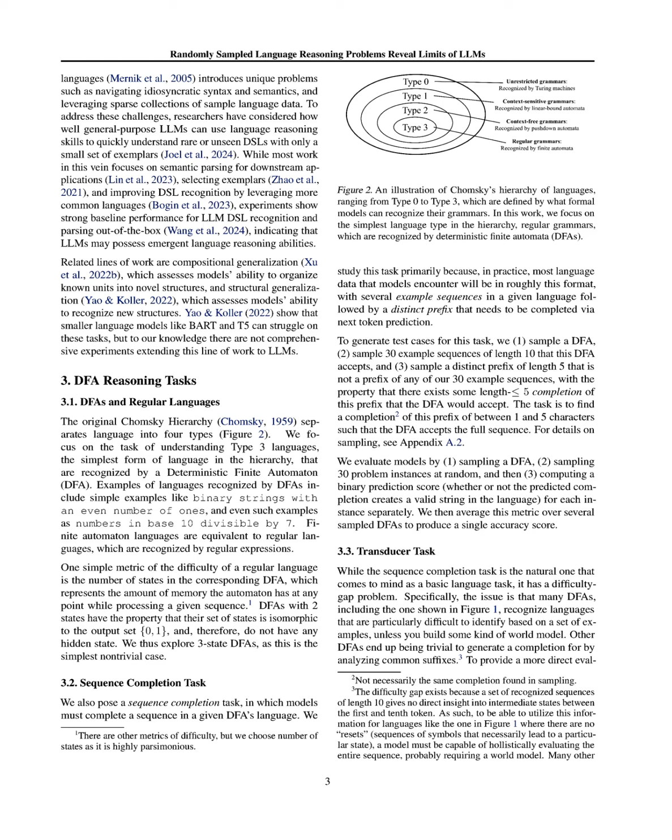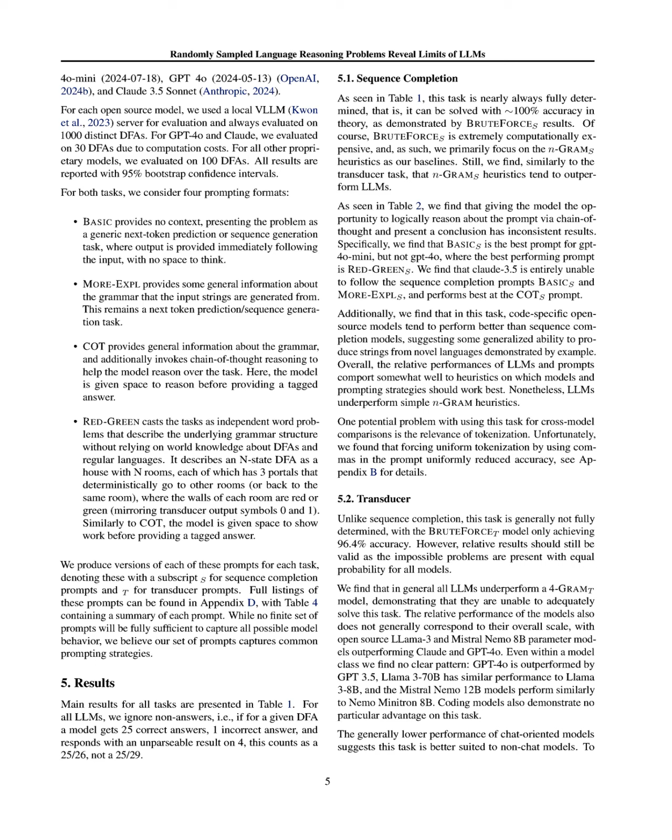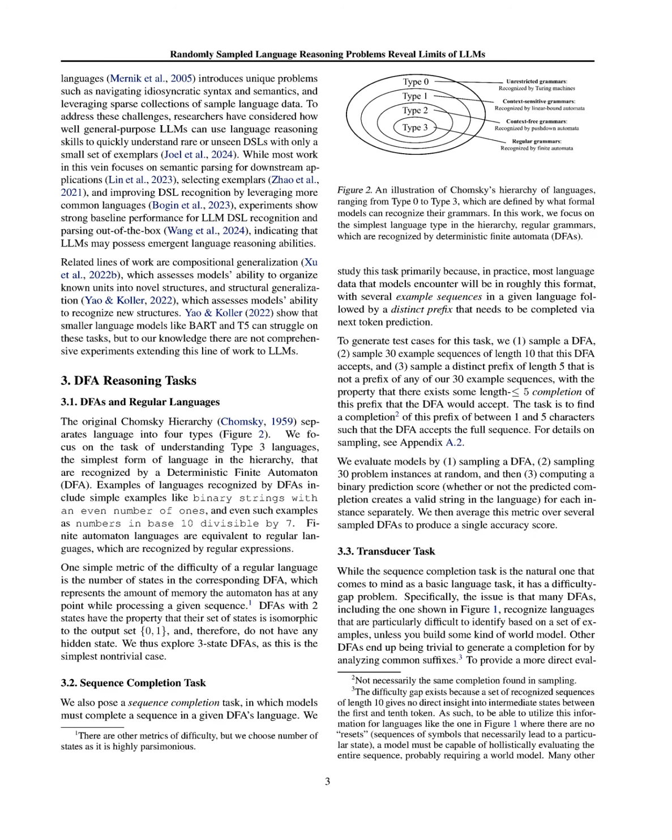Performance metrics included binary prediction scores for the sequence completion task, where the accuracy was averaged over several sampled DFAs, and the transducer task, where the accuracy was compared against baseline models such as n-gram heuristics. The results indicated that LLMs consistently underperformed compared to these simple baselines, with specific prompting strategies yielding inconsistent results across different models. Overall, the experiments demonstrated that LLMs struggled with pattern recognition in unfamiliar language structures, as evidenced by their lower accuracy compared to the baseline models.